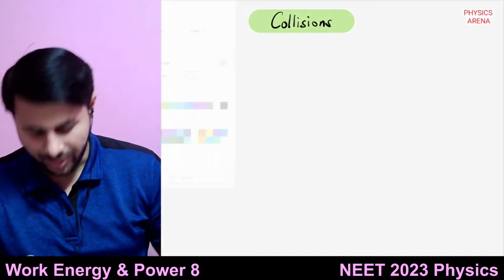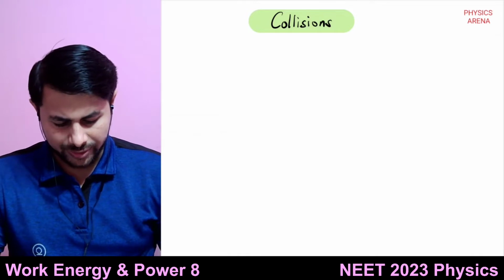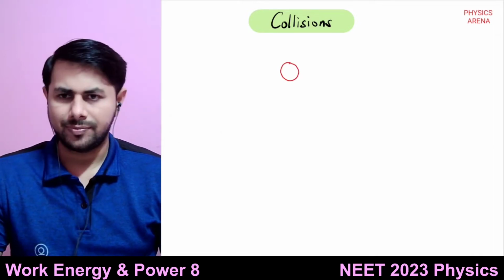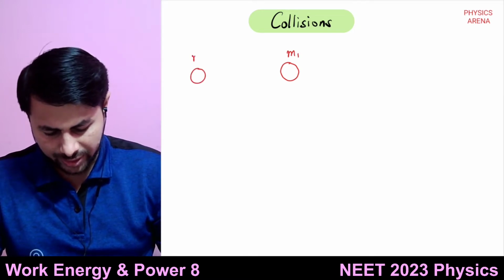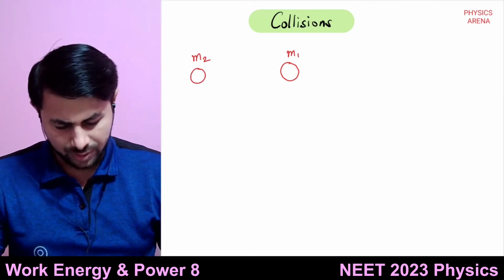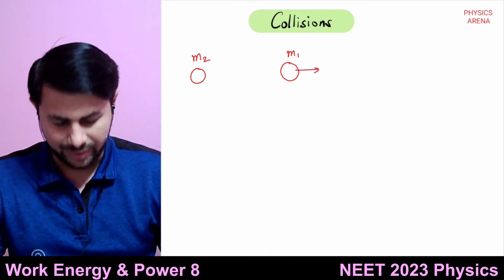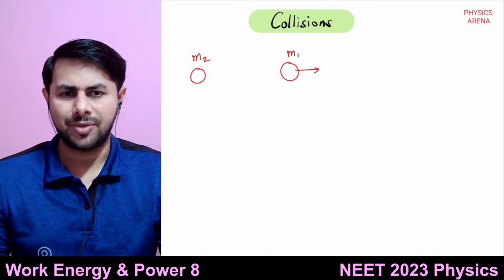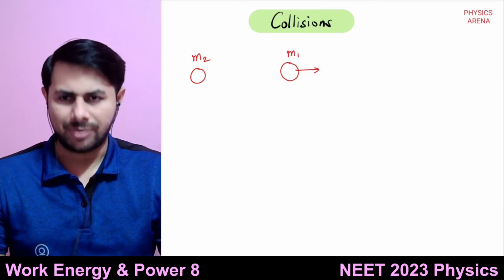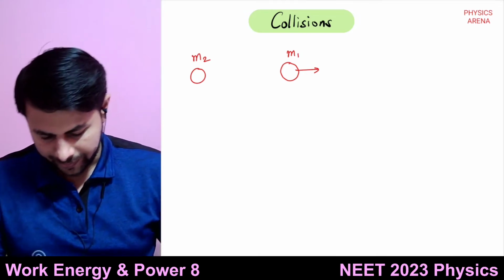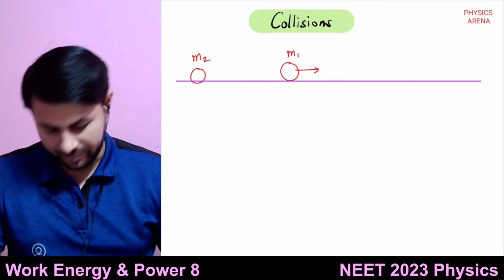So today we are going to talk about collisions. Let's suppose there is a body whose mass is m1, and another body whose mass is m2, and initially they are moving with some velocities. Let's consider a simple case first, the one-dimensional case, and then we'll move on to the two-dimensional case. So let's suppose they are moving in one dimension.